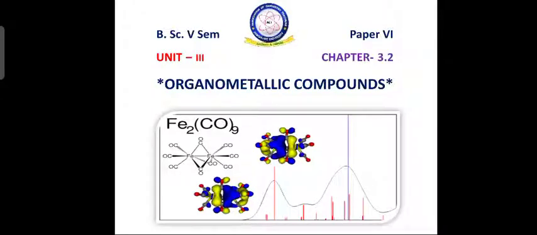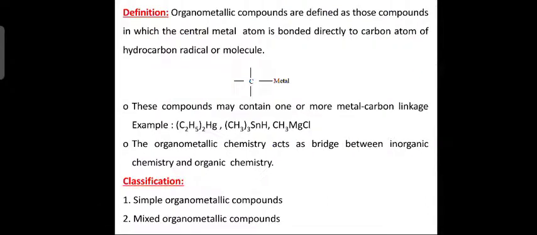Good morning, students. Today let us start a new chapter of Unit 3, Paper 6, that is Chapter 3.2, Organometallic Compounds. Now, what are organometallic compounds? These are defined as those compounds in which the central metal atom is bonded directly to the carbon atom of a hydrocarbon radical or molecule.